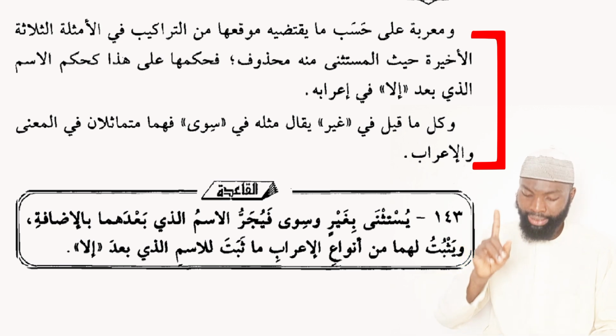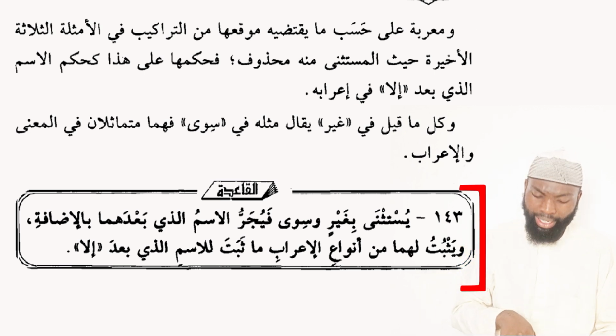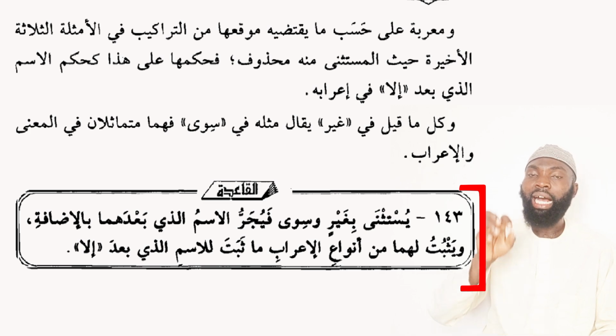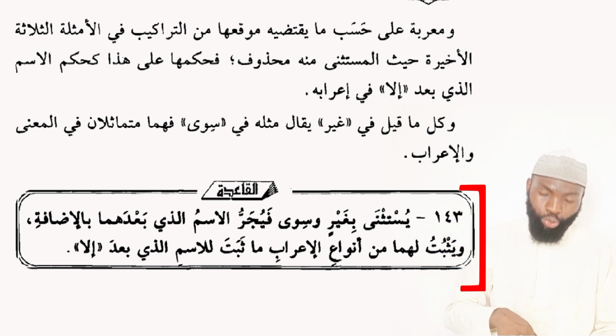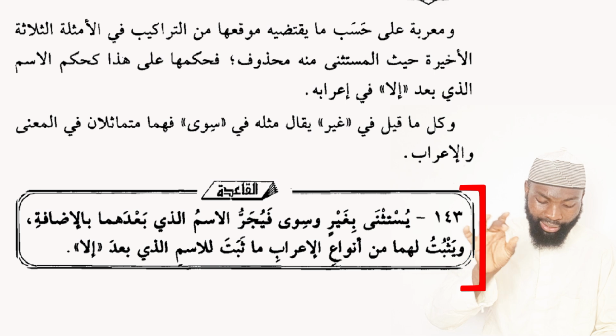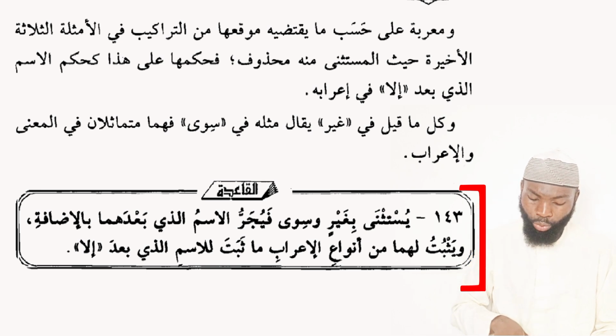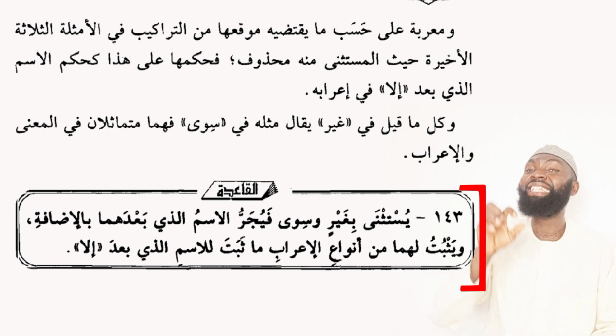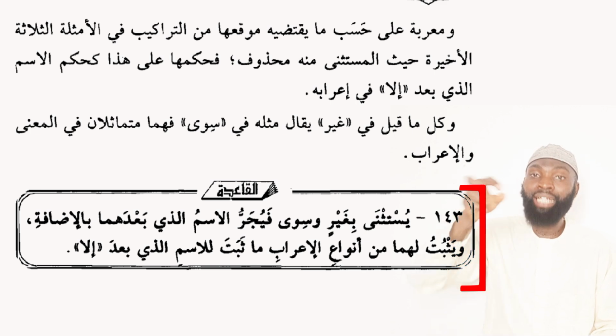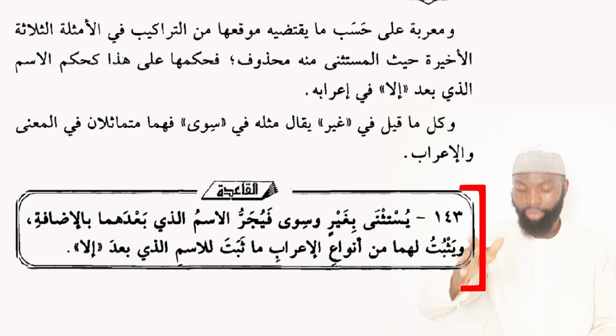Now let's come to the rule. The rule says القواعد يستثنى بغير وسوى فيجر الاسم الذي بعدها بالإضافة. He says the words siwa and ghayr are used to make exception, and the noun coming after them is in the genitive case carrying kasra as idafa. ويثبت لهما من أنواع الإعراب ما ثبت للاسم الذي بعد إلا. And as long as you understand the noun coming after the word illa, the grammatical changes that occur to that noun are the same thing that will occur to ghayr and siwa.